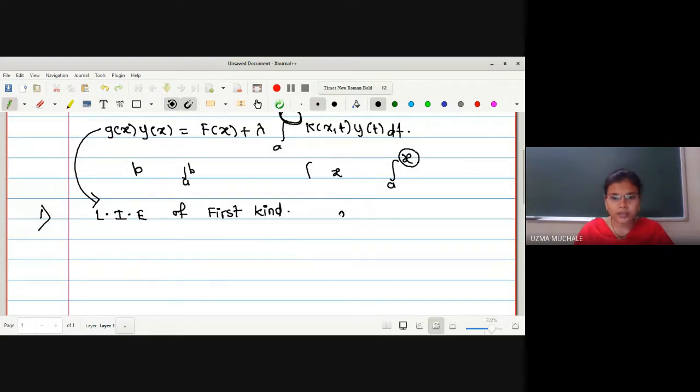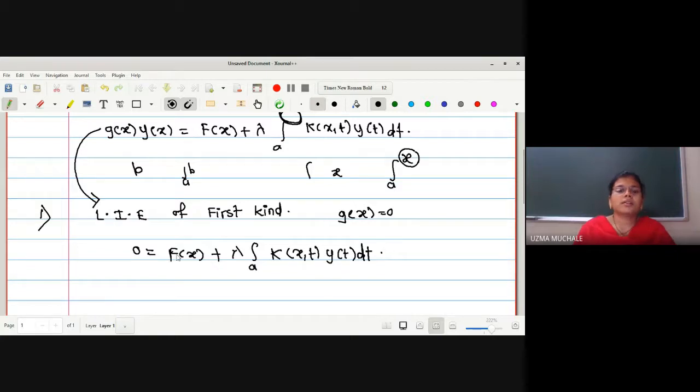In this equation, the value of g of x is equal to 0. So what will happen if g of x is 0? It will be 0 equals f of x. G of x is 0, so 0 into y of x is again 0, giving f of x plus lambda times the integration of a. The upper limit we haven't defined, because we still have to divide it into two forms, that is, Volterra and Fredholm integral equations.